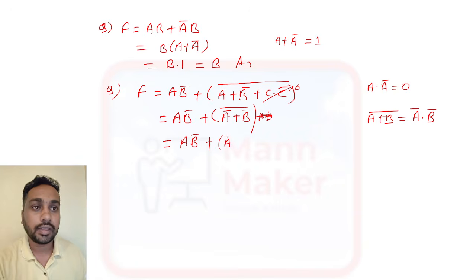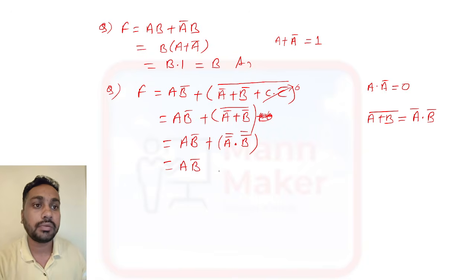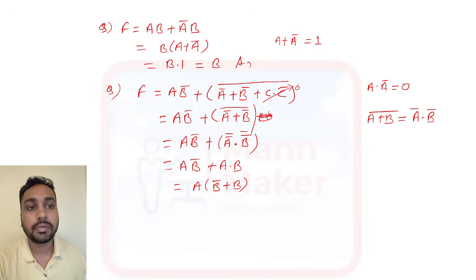Already a bar is there, so one more bar will come and it will be dot. Now a bar bar is a, and b bar bar is b. So here you can take a common, and b bar plus b. Now what is b bar plus b?